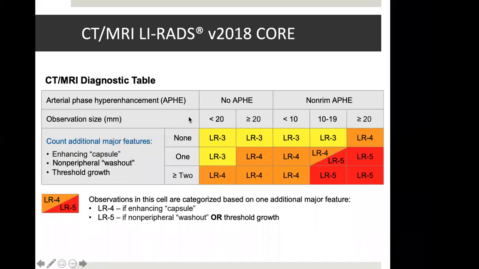So grossly, we can notice that as the size of tumor increases, the criteria which are required to call it malignant decrease. The essential criterion is arterial phase enhancement. If it is absent, then we need more ancillary features, more additional major features to call it malignant. If it is present, then we need fewer additional major features to call it malignant.